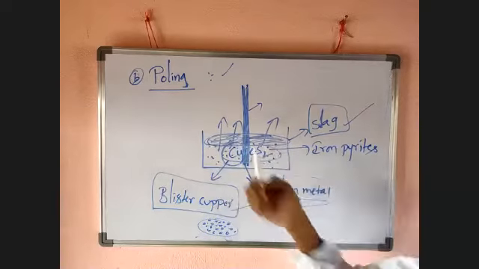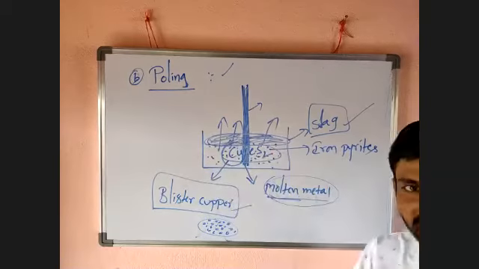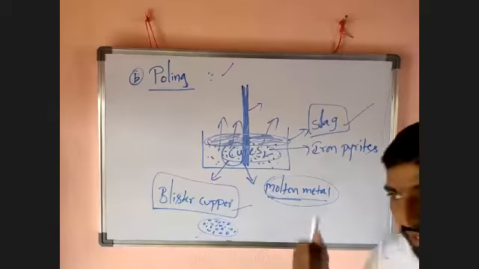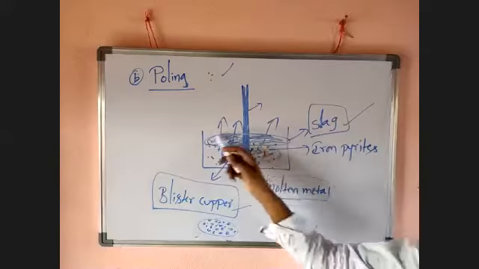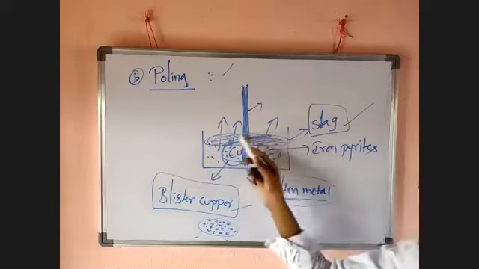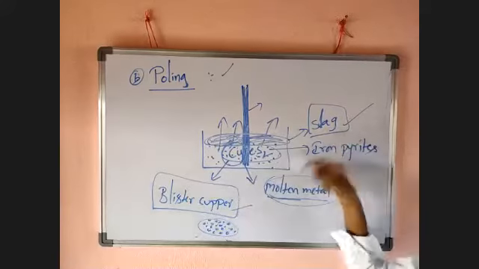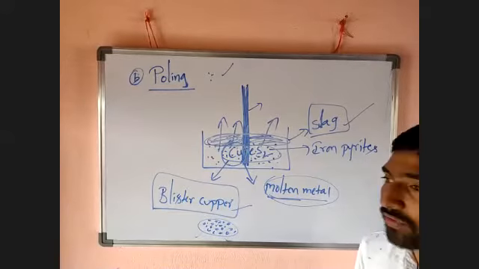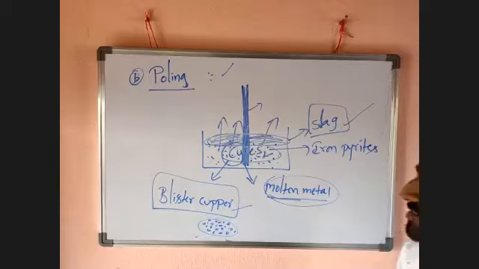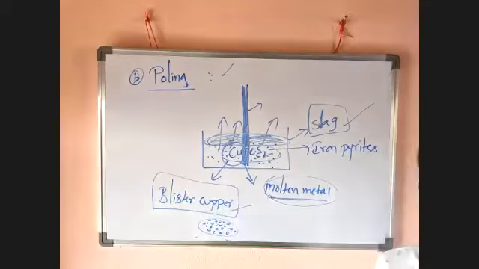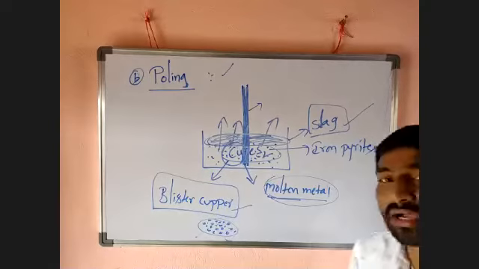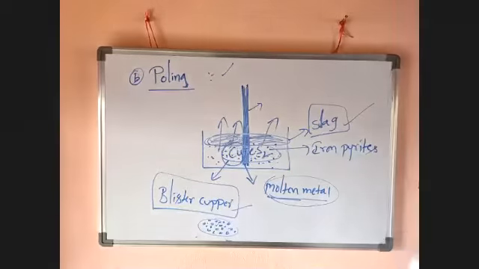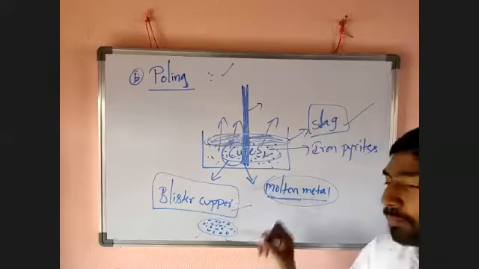We have to do very vigorous stirring. That scum is nothing but slag. It is a special technique for copper. During polling, what we obtain is blister copper. It is not ultra pure copper.